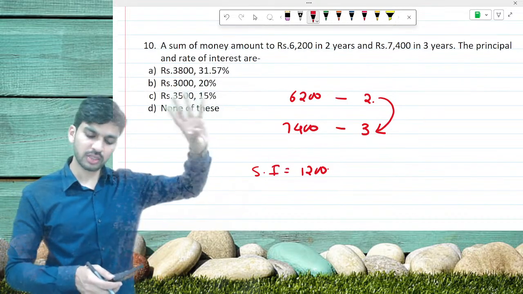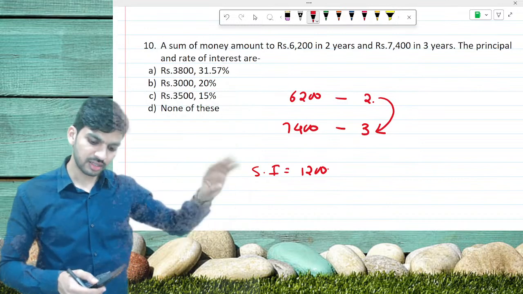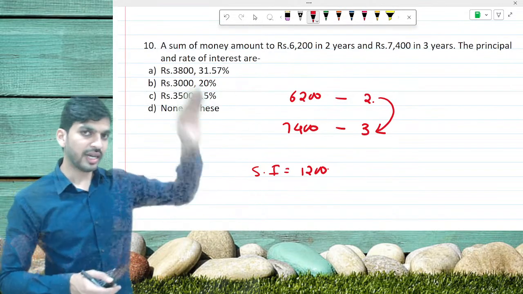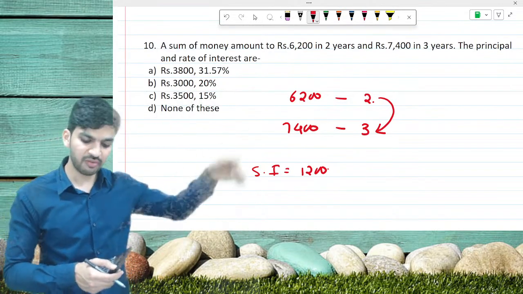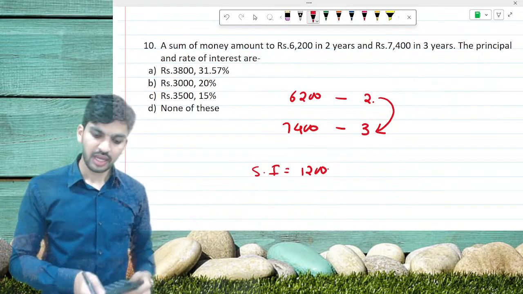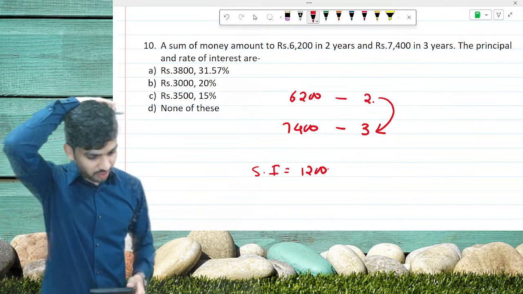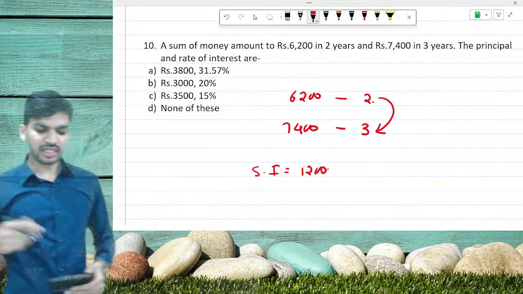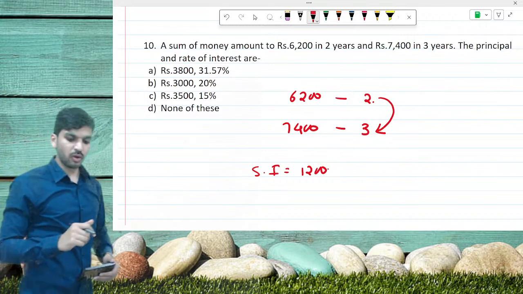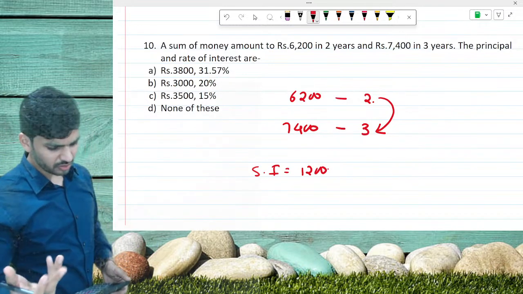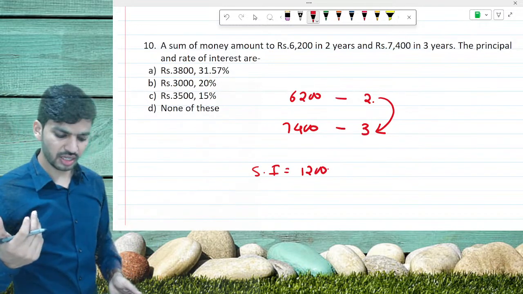After 2 years, the amount was 6,200. After 3 years, the amount is 7,400. That means in 1 year gap, we have received the interest as 1,200. If this is the interest, now they are asking what is the rate of interest and what is the principal amount. Okay, so after this we can go for options if you want.